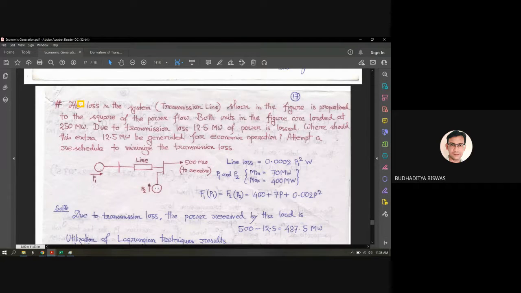So next Wednesday, I will give you one assignment, considering only one or two very simple economic operation problems, without considering the generator limit and without considering the transmission loss. Within the scheduled time you need to do it on a plain paper, mentioning your name and roll number on the top of the paper, and you need to upload it in PDF format to my classroom to get good marks.